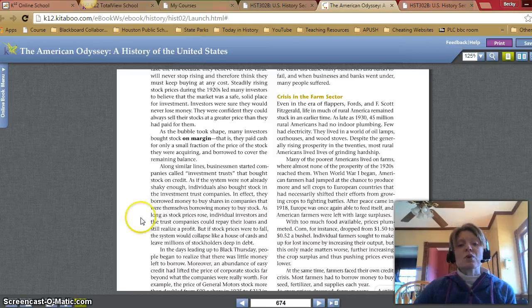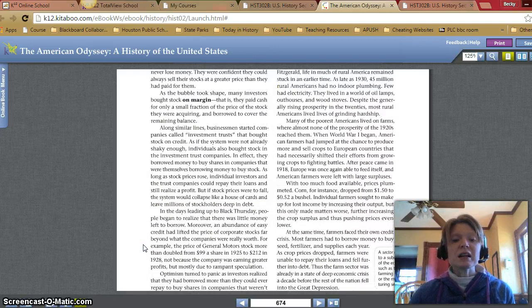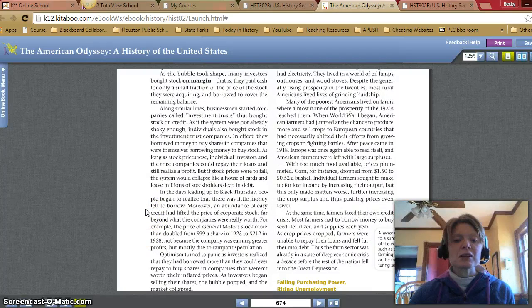As long as stock prices rose, individual investors in the trust companies could repay their loans and still realize a profit. But if stock prices were to fall, the system would collapse like a house of cards and leave millions of stockholders deep in debt. In the days leading up to Black Thursday, people began to realize there was little money left to borrow. Moreover, an abundance of easy credit had lifted the price of corporate stocks far beyond what the companies were really worth. For example, the price of General Motors stock more than doubled from $99 a share in 1925 to $212 in 1928, not because the company was earning greater profits, but mostly due to rampant speculation.